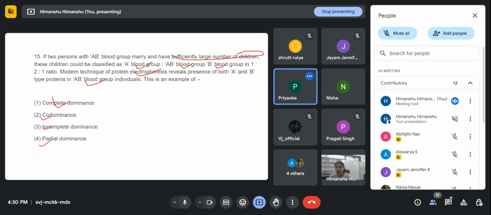Codominance. Okay, codominance. Anyone else?